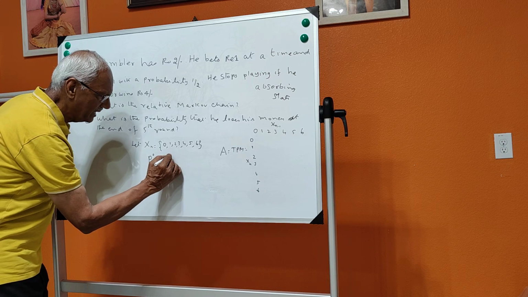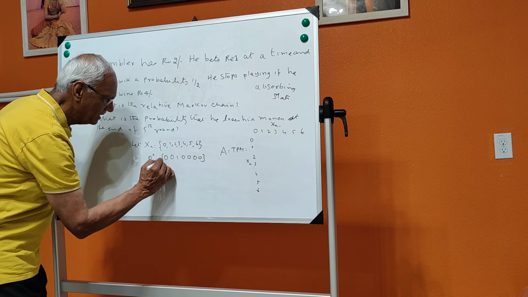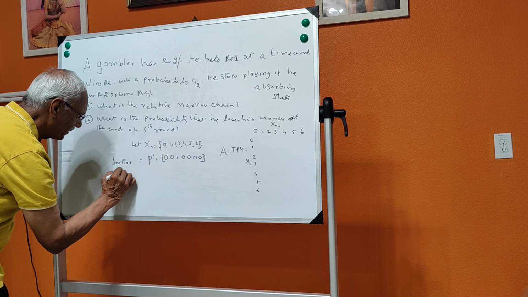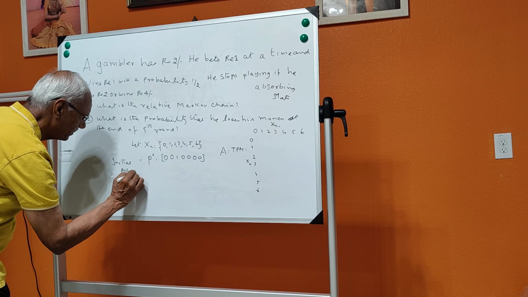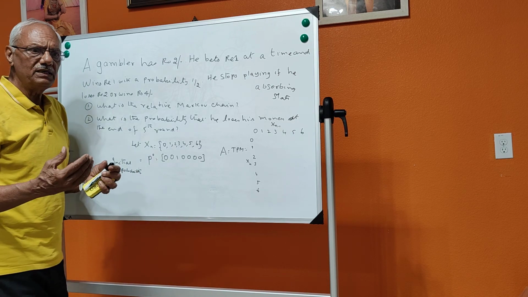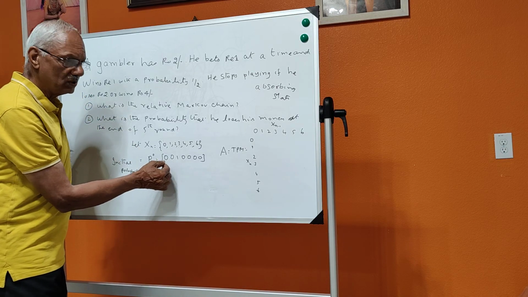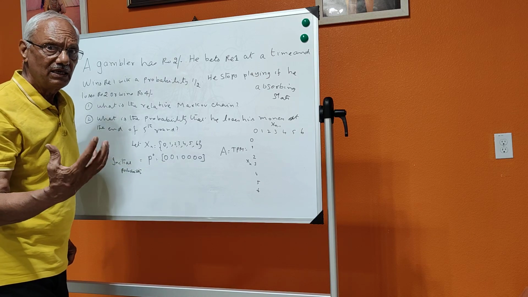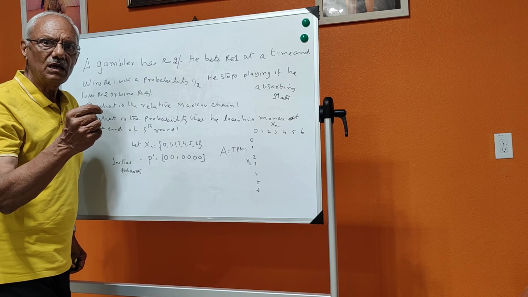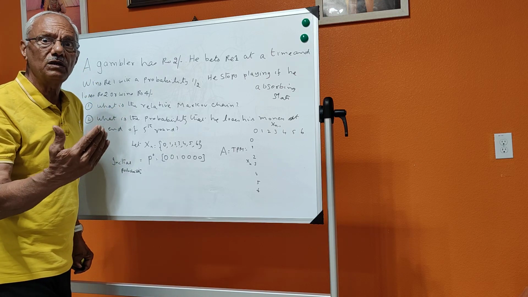Next is 1, so this is the initial probability. Initial probability in the sense the probability with which he is going to bet in the game. He has got 0 rupees, he does not bet because he is having 2 rupees with him. So he is going to challenge in gambling with probability 1 with the amount he has.